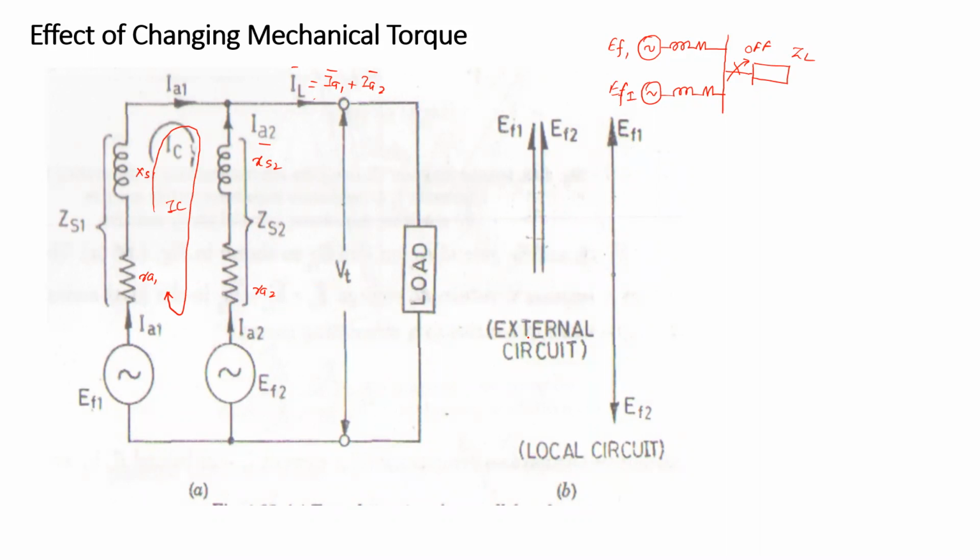Now for the local circuit, it is assumed that the two voltages EF1 and EF2 are opposite. Their magnitudes are the same under perfect parallel operation or under floating condition. In the external circuit, EF1 is equal to EF2, and under no load condition it is equal to the terminal voltage VT. Our objective is to examine the effect of change in mechanical torque under no load condition.